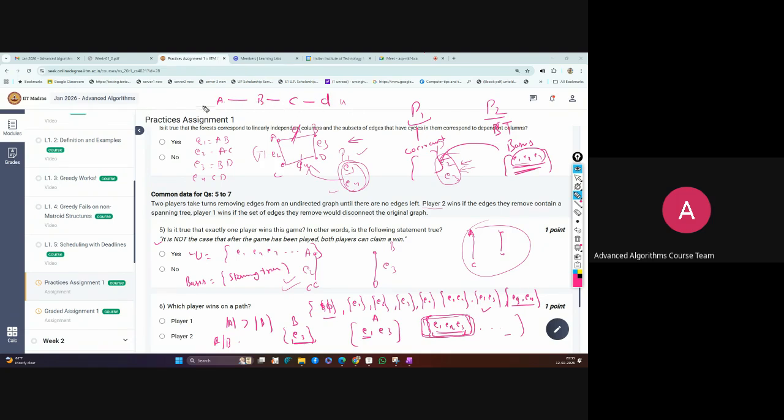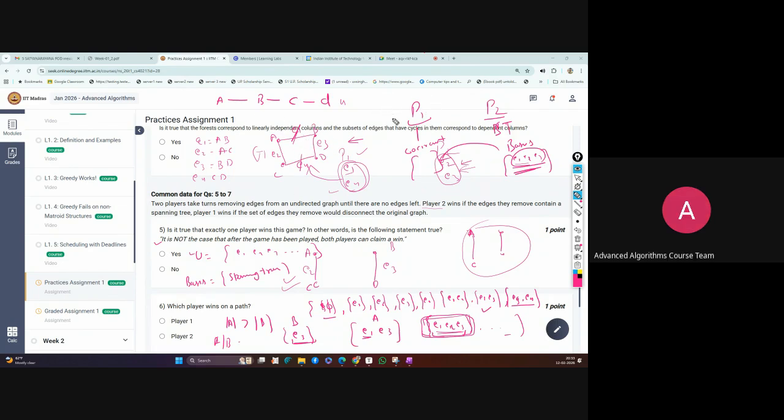This is already a spanning tree, and it is already a forest. A path is not a cycle; a cycle is a different thing. A path means a sequence of edges from one vertex to another.